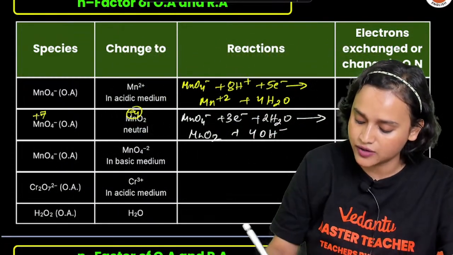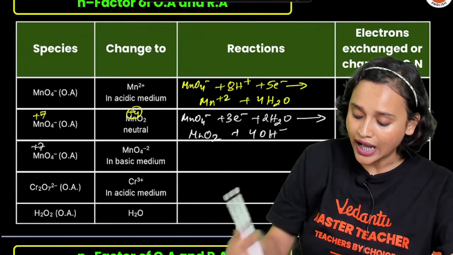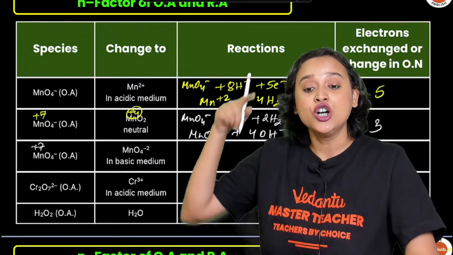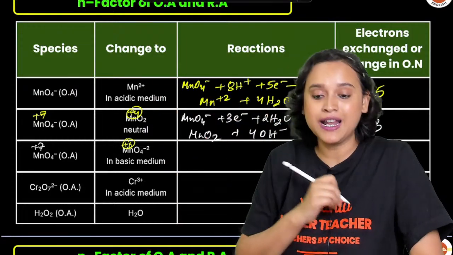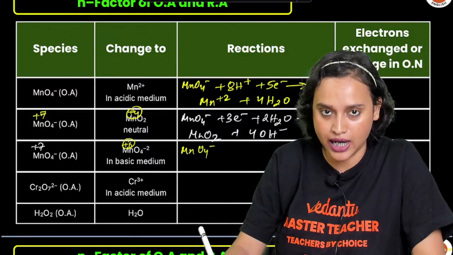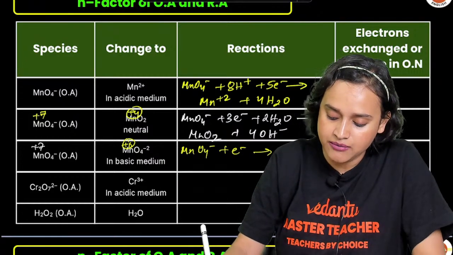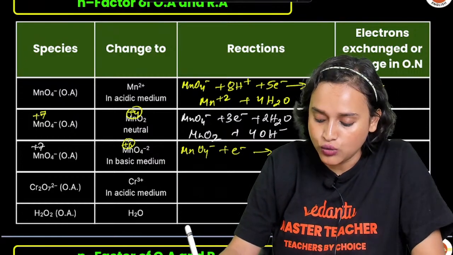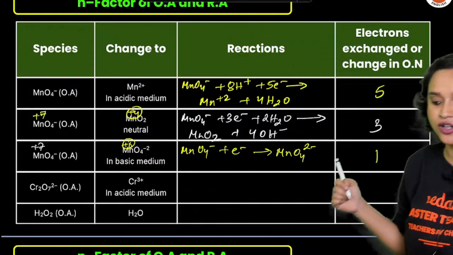Next one. MnO4- once again is in the +7 oxidation state, and it is forming MnO4 2- in basic medium. If you calculate it, you will find the oxidation state is +6. So we can write it as MnO4- + 1e- gives MnO4 2-. That means here just 1 electron.